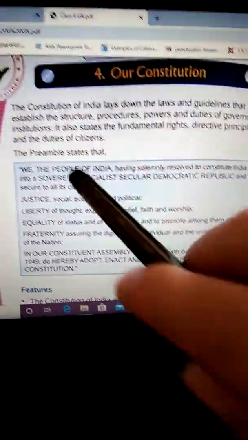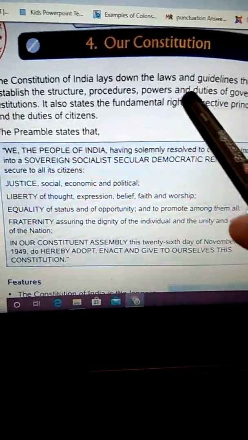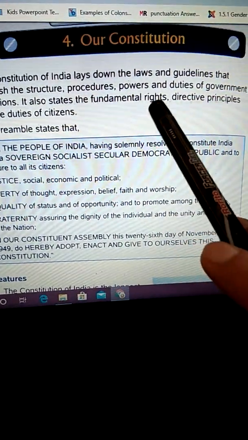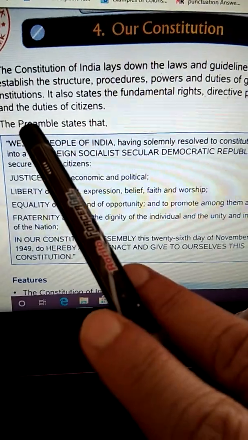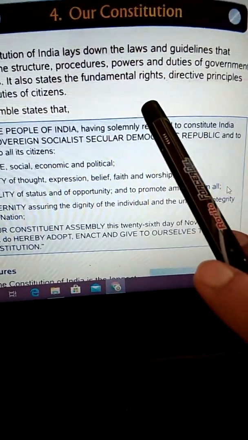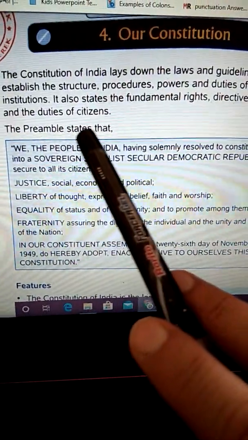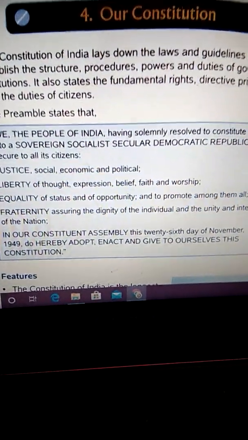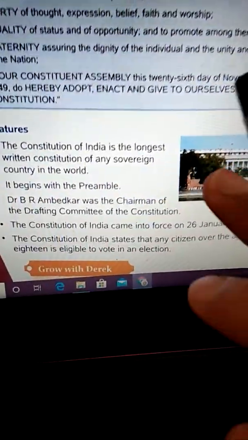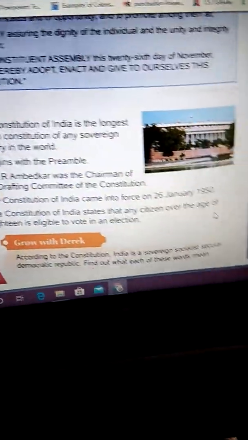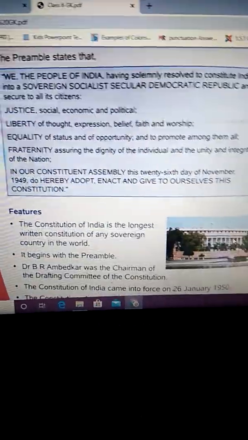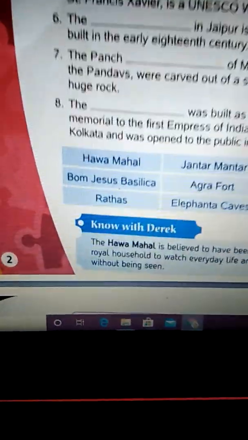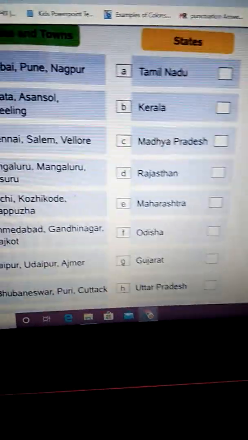I'll just read it for you once. The Constitution of India lays down the laws and guidelines that establish the structure, procedures, powers, and duties of government institutions. It also states the fundamental rights, directive principles, and duties of the citizens. So now here is the preamble, and then what is the feature of the Indian Constitution is given here. So in this chapter, you will have to just go through the chapter properly and try to solve these first 3 chapters by yourself. Anyway, I'll also send you the answer key.